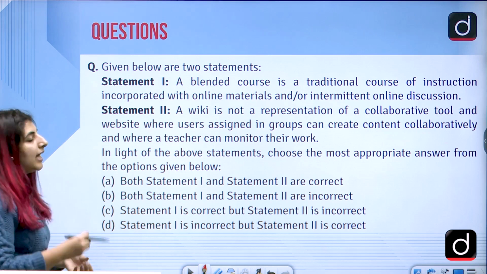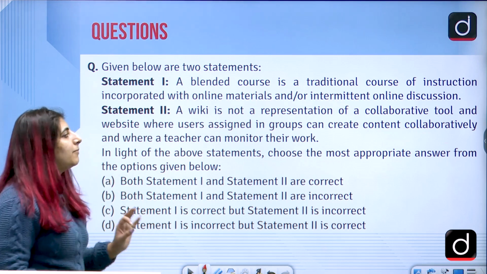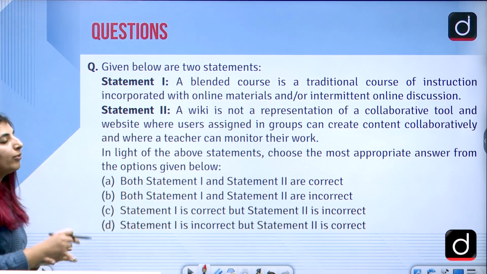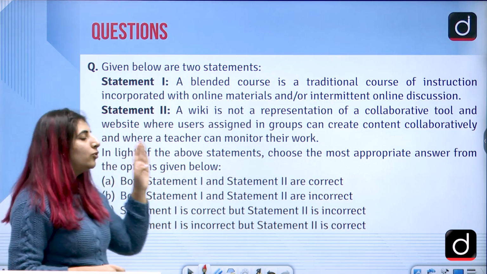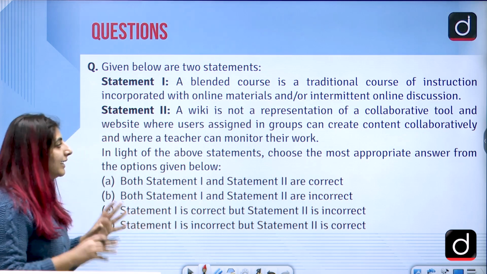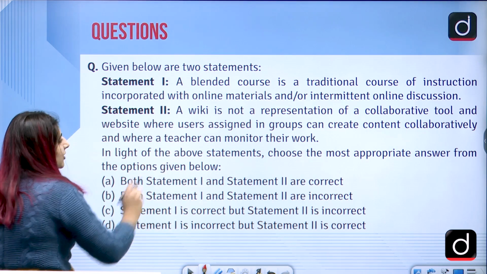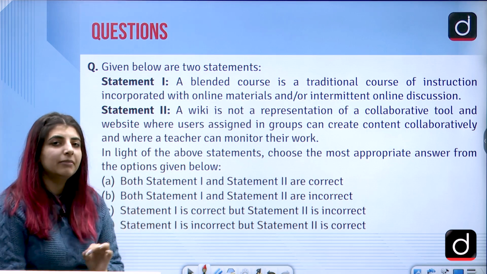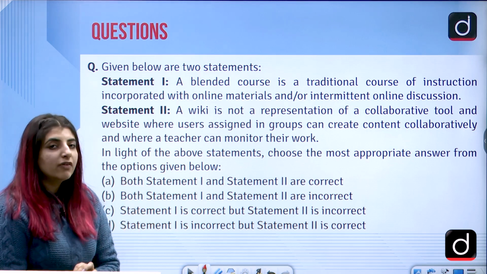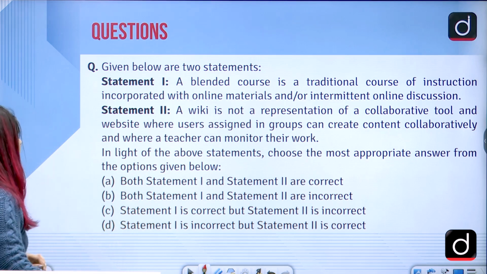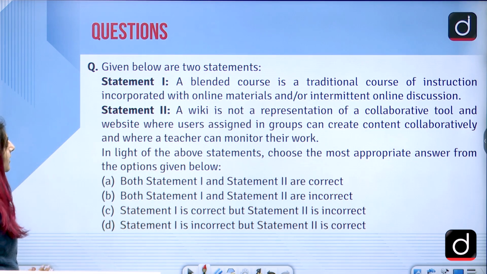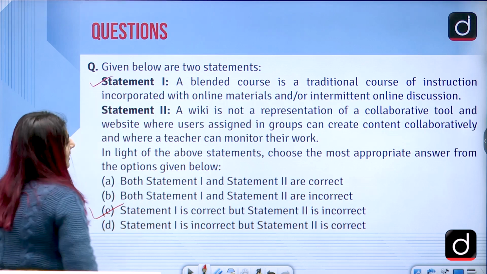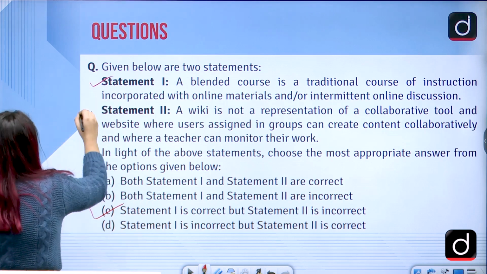Statement 2 says, a wiki is not a representation of a collaborative tool and website where users assigned in groups can create content collaboratively and where a teacher can monitor their work. So read these 2 statements carefully and answer which one of them is correct. The answer to this question is option C, that is statement 1 is correct and statement 2 is incorrect.